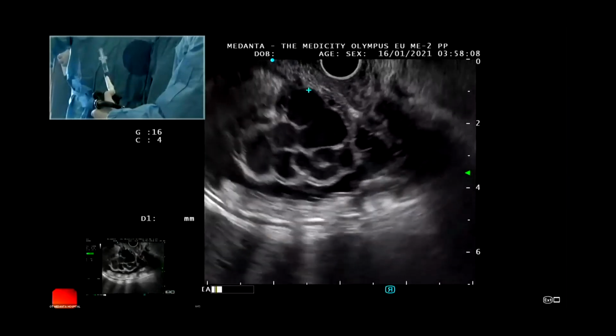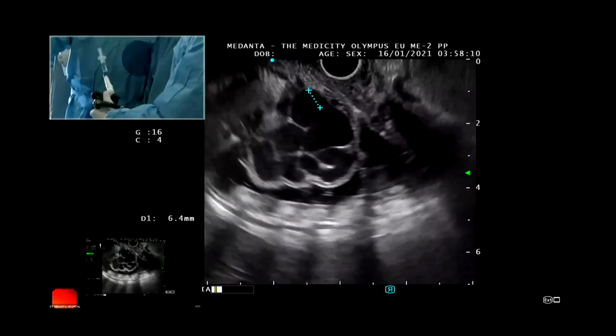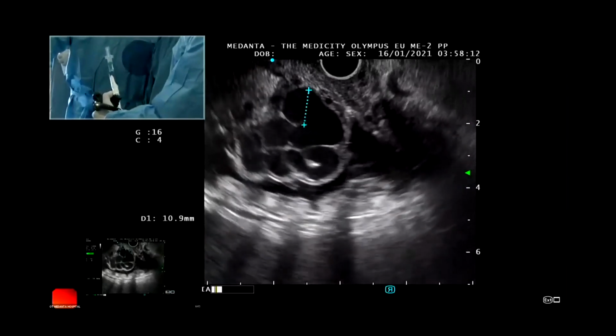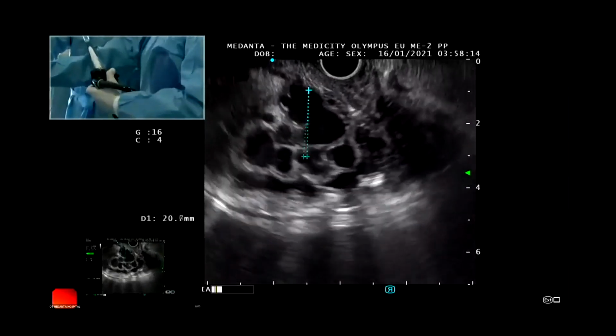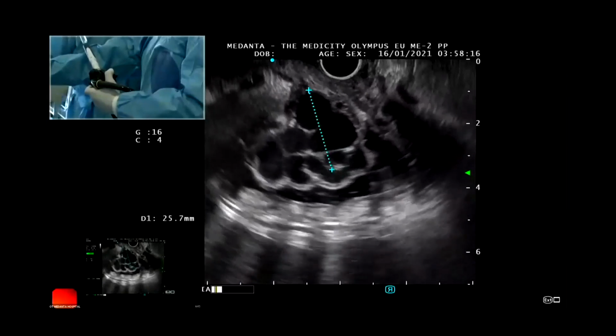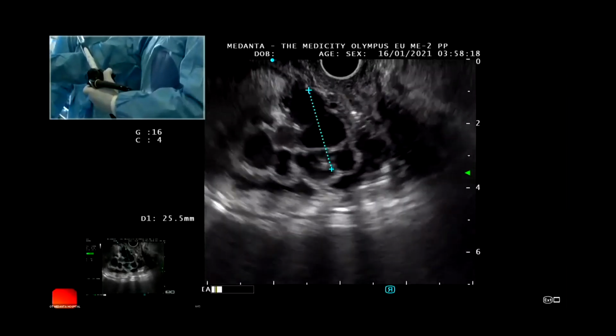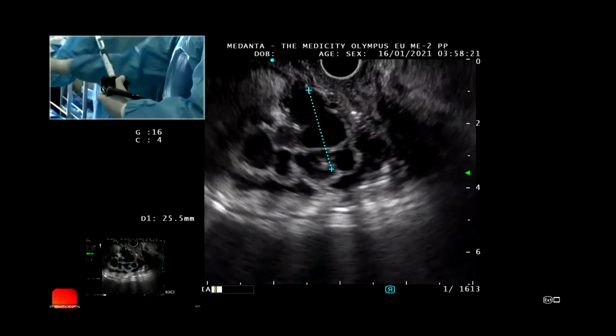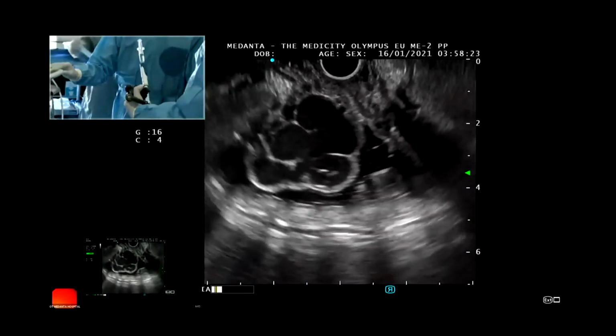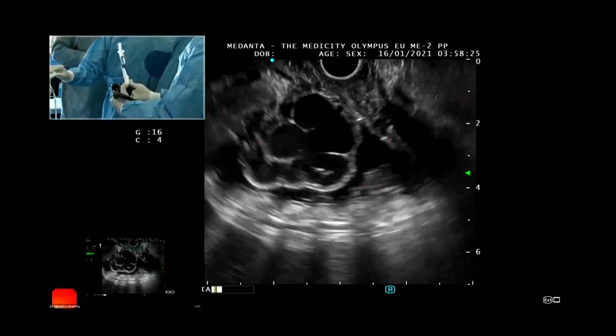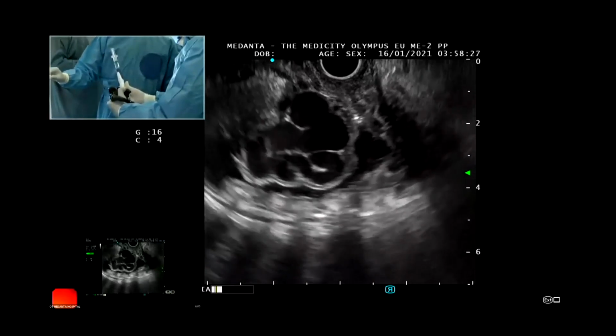Okay, the size of the varix is around 25. So we are using the 2 centimeter size coil in this. I'm going to puncture.